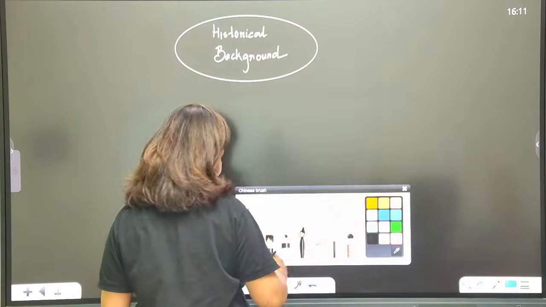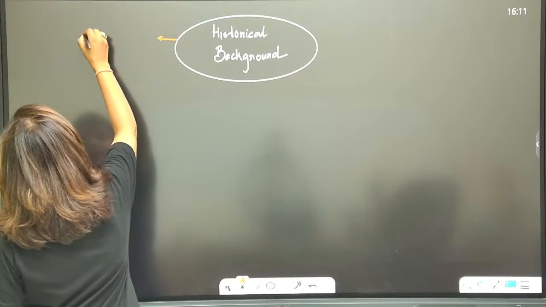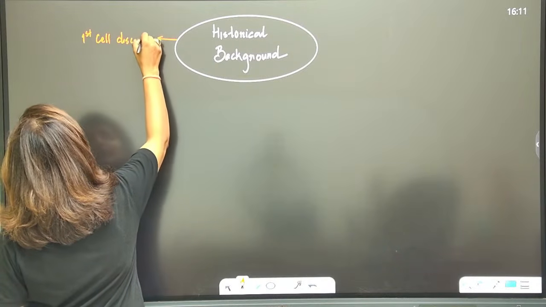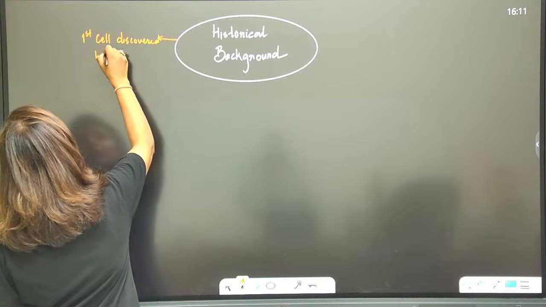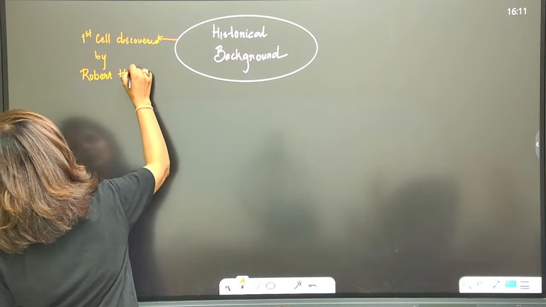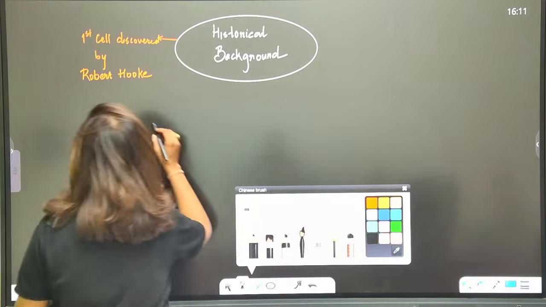Point one, the first cell was discovered. Yes, we all know that. First cell was discovered by Robert Hooke. Yes, first cell was discovered by Robert Hooke.